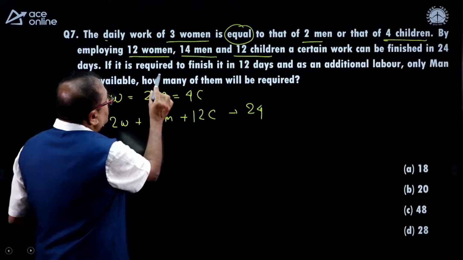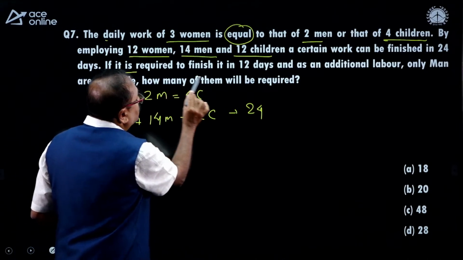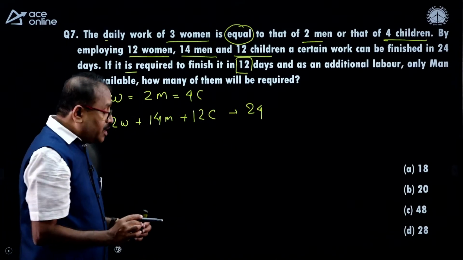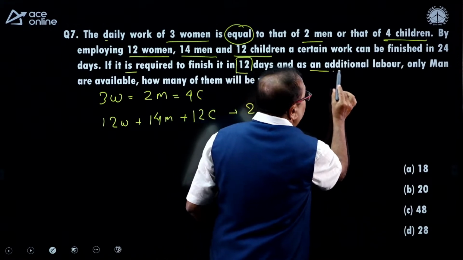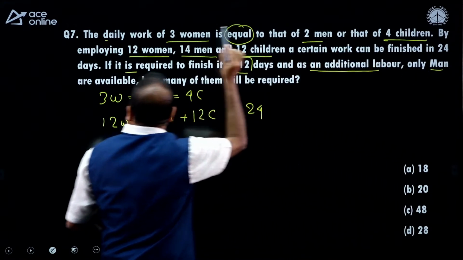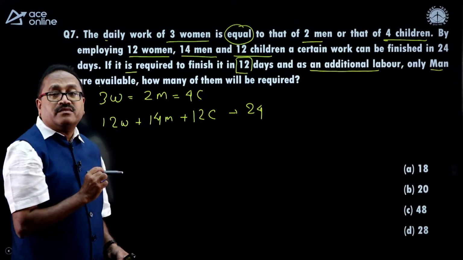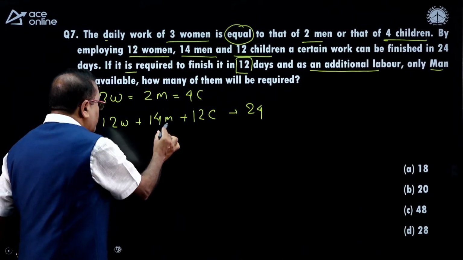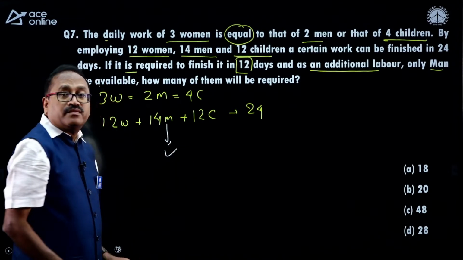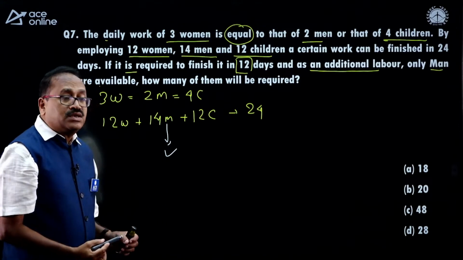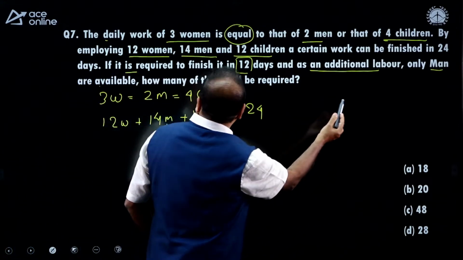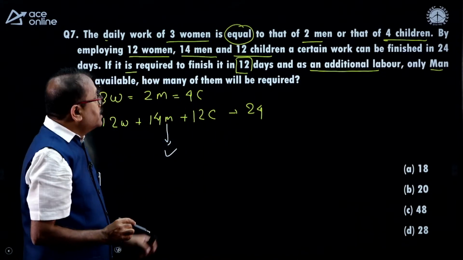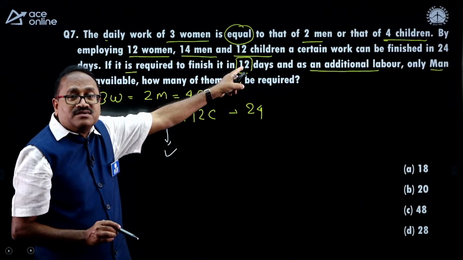Then if it is required to finish the work in 12 days and additional labor, only men are available. Only men are available here. You don't have the women, you don't have the children. So how many of them will be required in order to complete the work in 12 days?